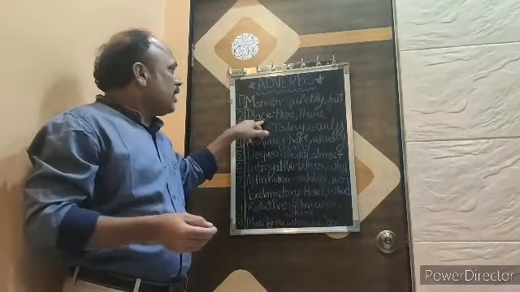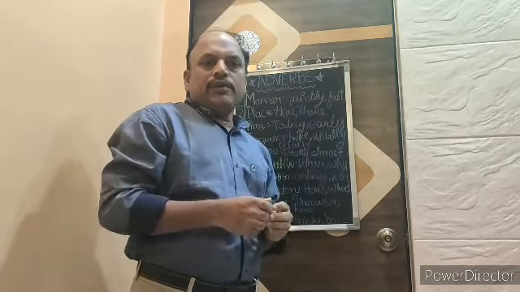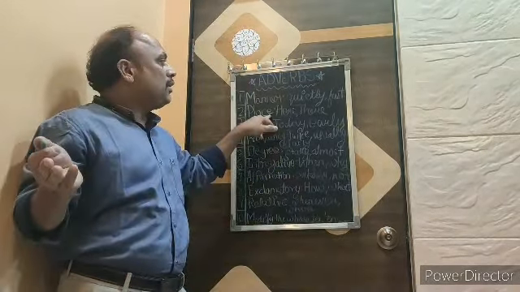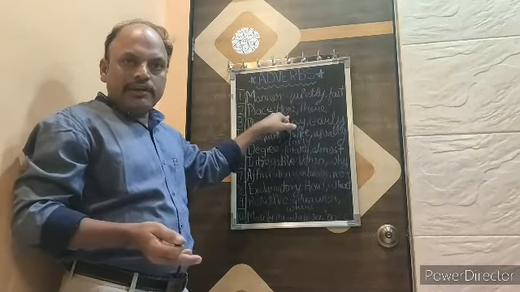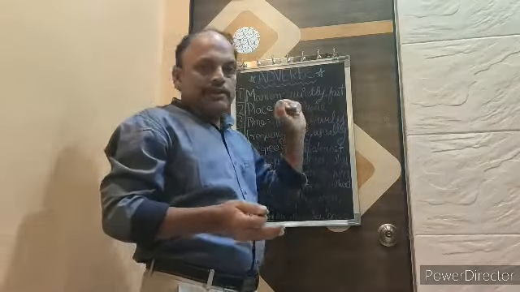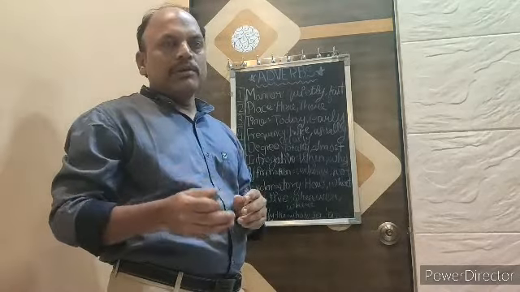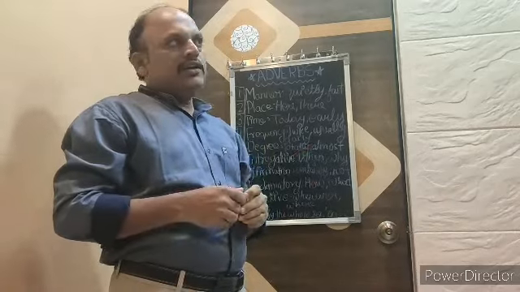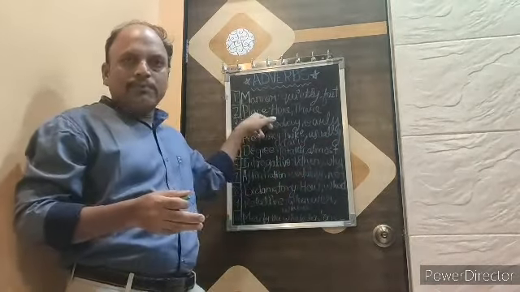Second, adverb of place. Here, it will tell you where the action is performed, means at which, at what place. For example, here and there. These two words will tell you where the action was performed. For example, let's go there. He is sitting there. He is coming from there. These are the examples of adverb of place.